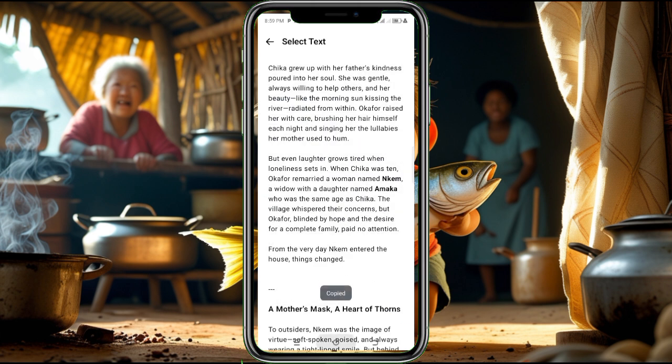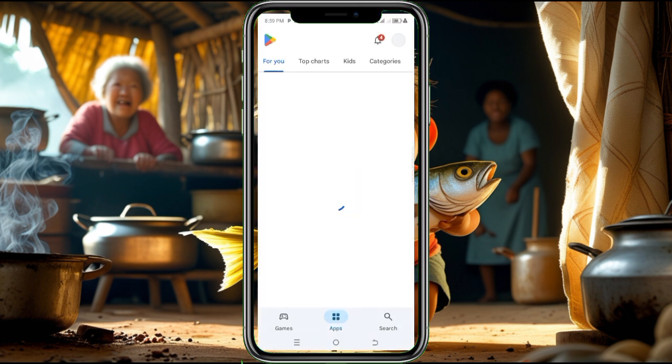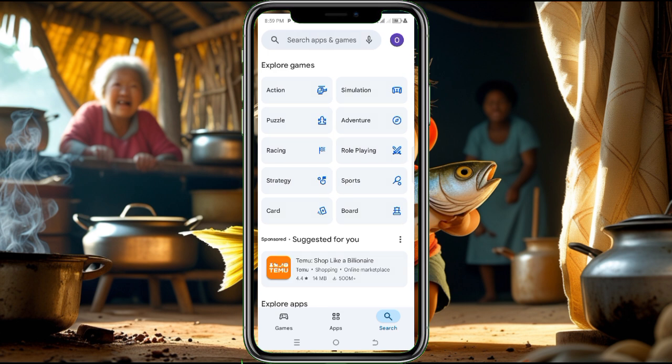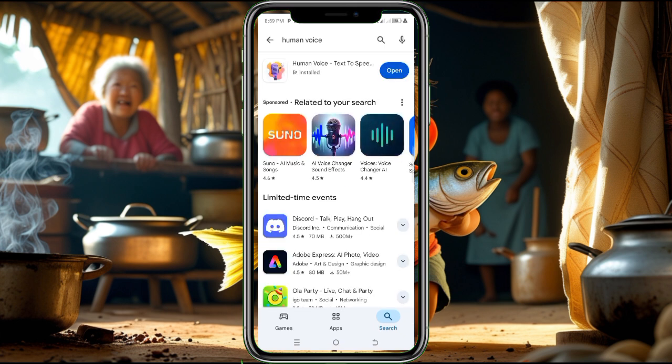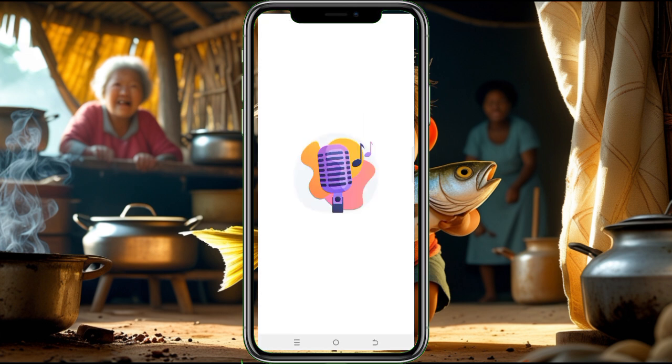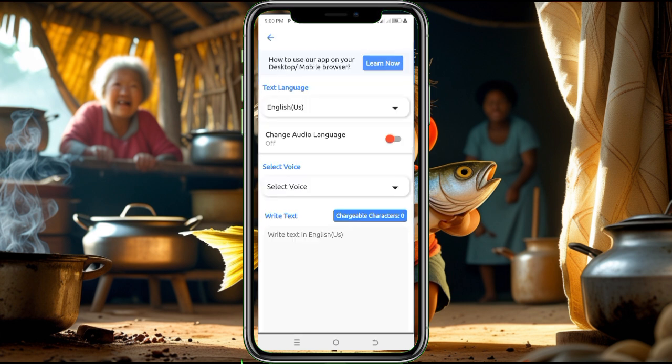Let's copy this one. Now go to your Play Store and type human voice. Now this is the application, Human Voice text to speech. Click on open. Just wait a little, hold on, and allow the app to load. Now you click on text to speech.